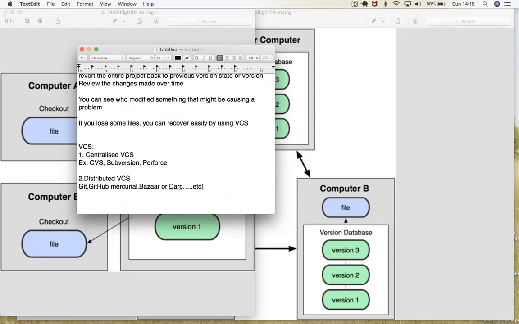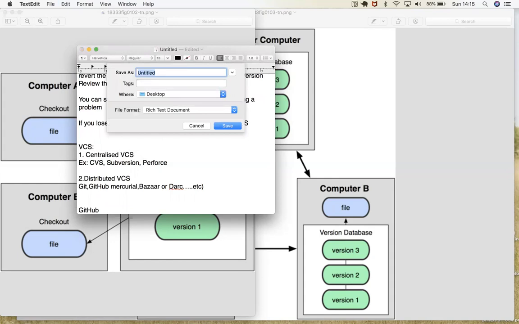Git is a local internal server, and GitHub is a cloud server basically. So here we're going to learn GitHub, which is a distributed version control system.